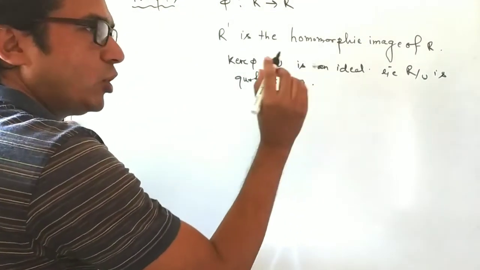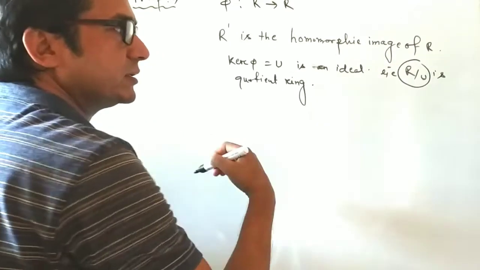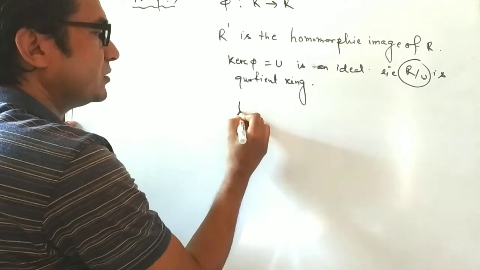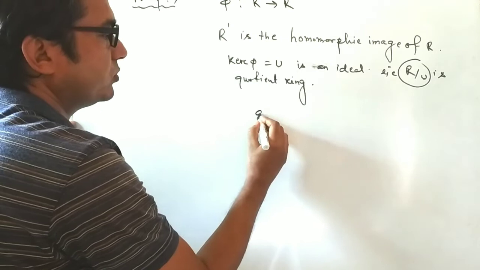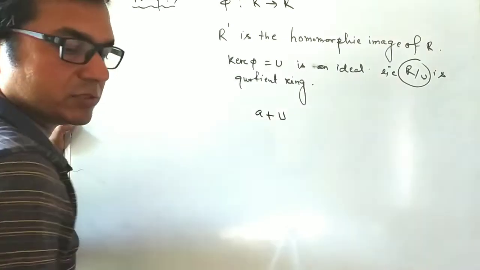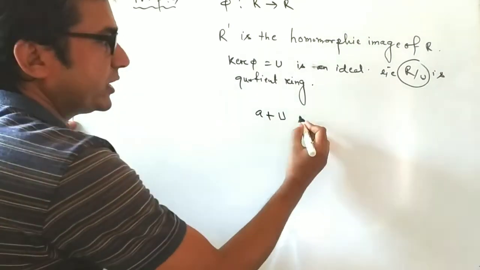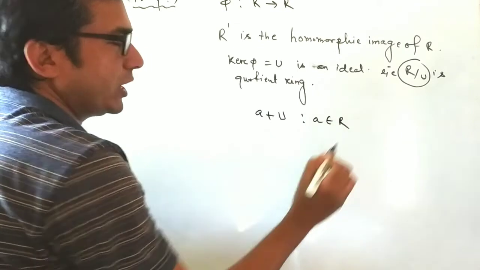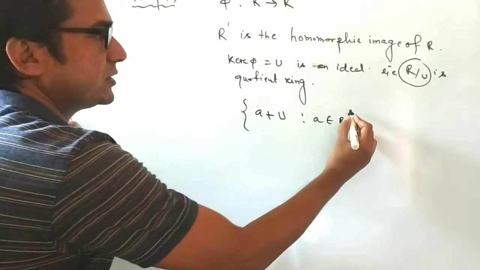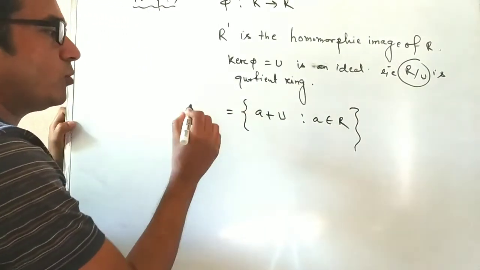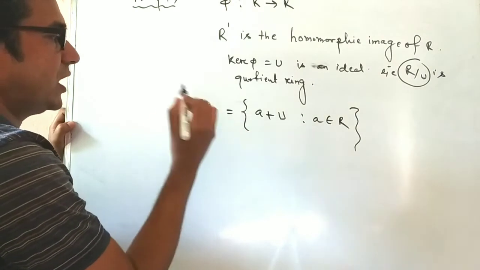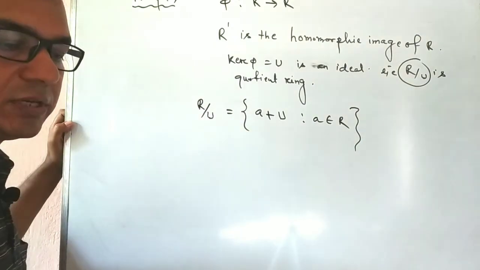The element of the quotient ring is of the form A plus U, where A belongs to R. So we can write in the form of a set, R by U equals the set of A plus U.